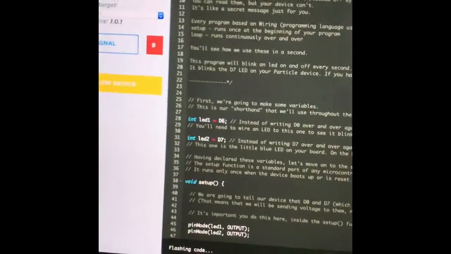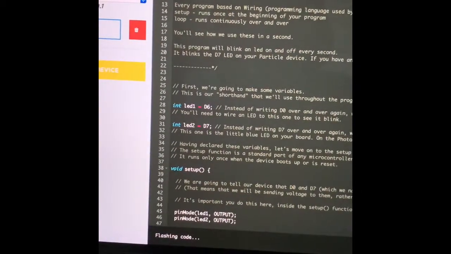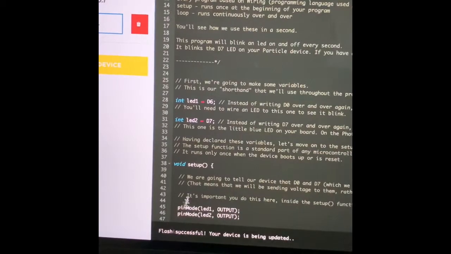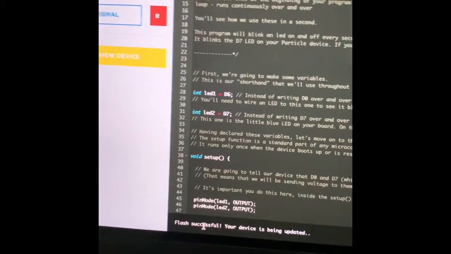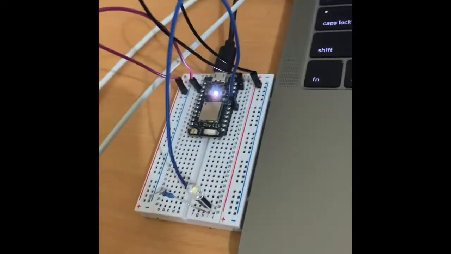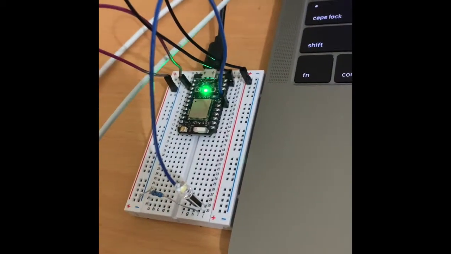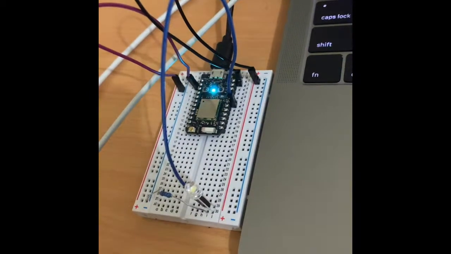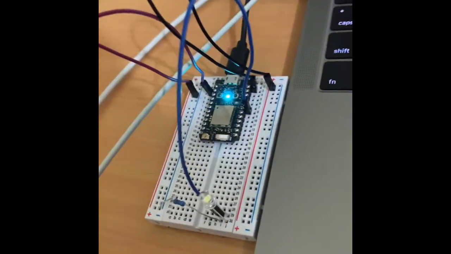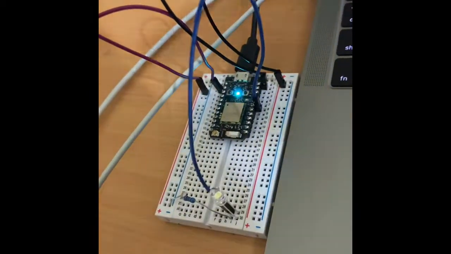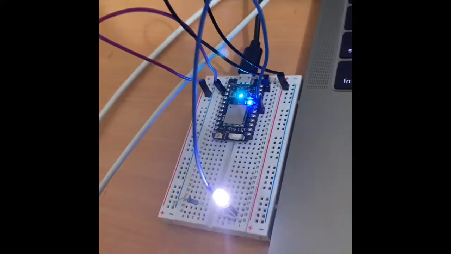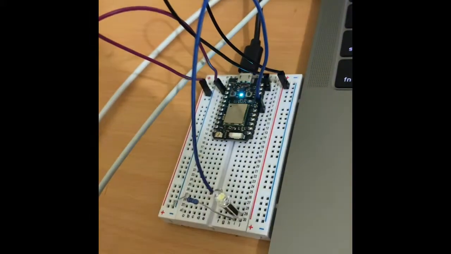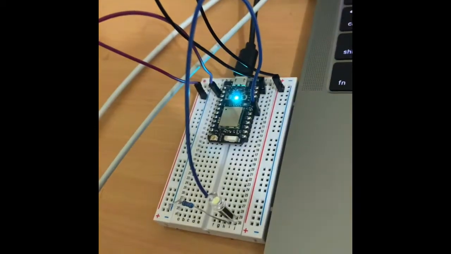You can see that over here it is flashing the code. Yeah, and now you can see that over here. So this is now the LED blinking our first name through Morse code. So that's how we do our Morse code.